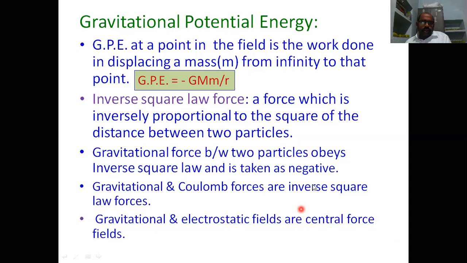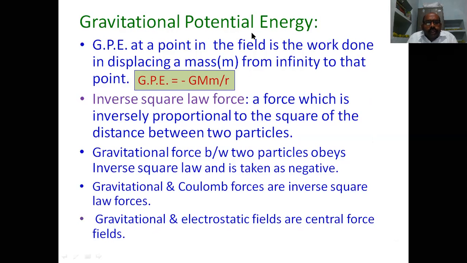Now, gravitational potential energy. Earlier, just before, we have seen the gravitational potential and the gravitational potential due to a point mass. The gravitational potential is defined as the work done in bringing a unit mass from infinity to a point in the field.